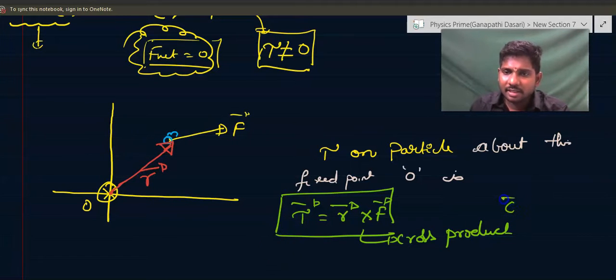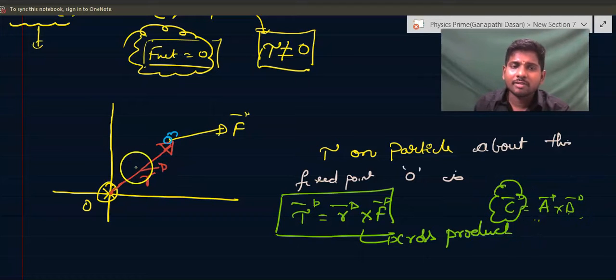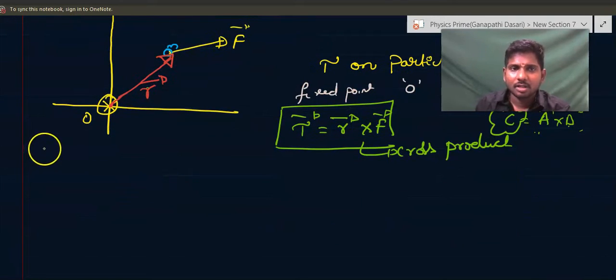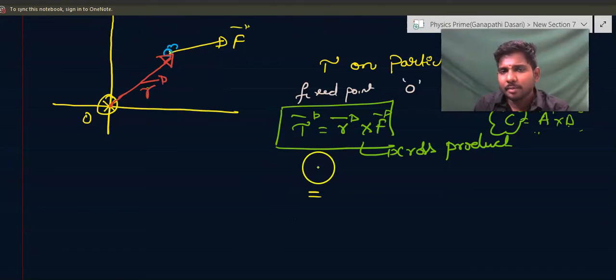If C vector is equal to A vector cross B vector, the C vector will be perpendicular to both A vector and B vector. Now this torque will be perpendicular to the plane of both the position vector and the force vector for a single particle. And the other way of solving this: if you want to find the magnitude, the direction is perpendicular to the plane of both R and F. How to find the magnitude?